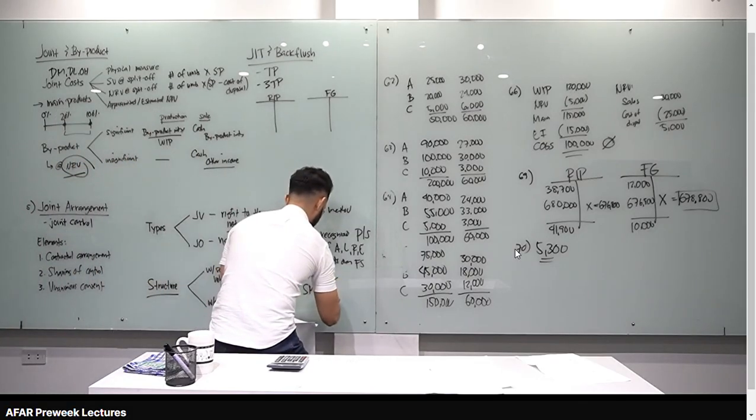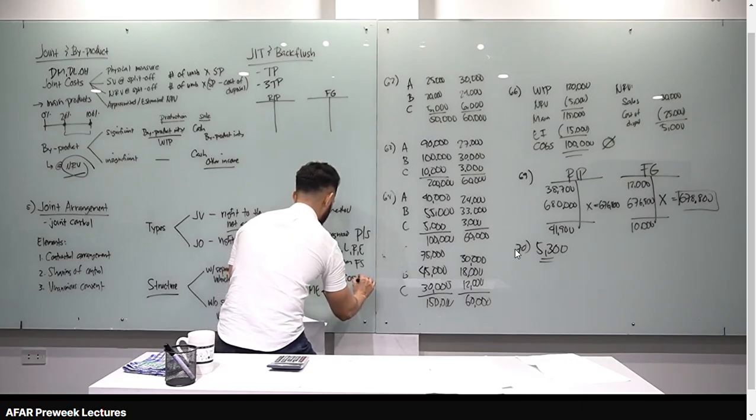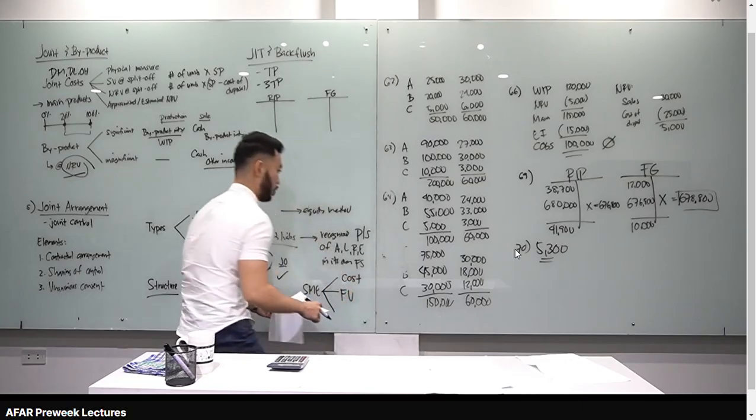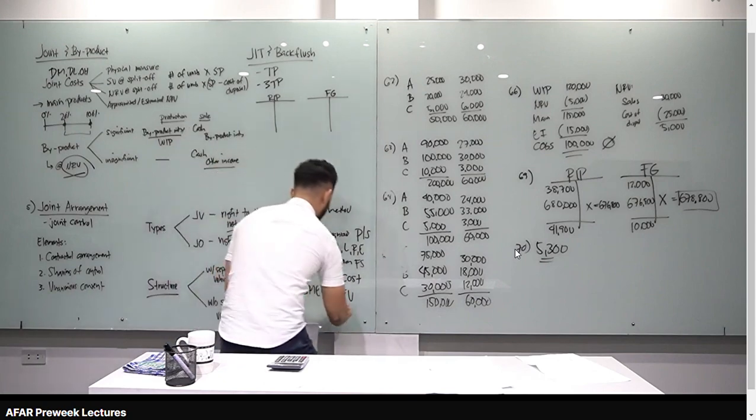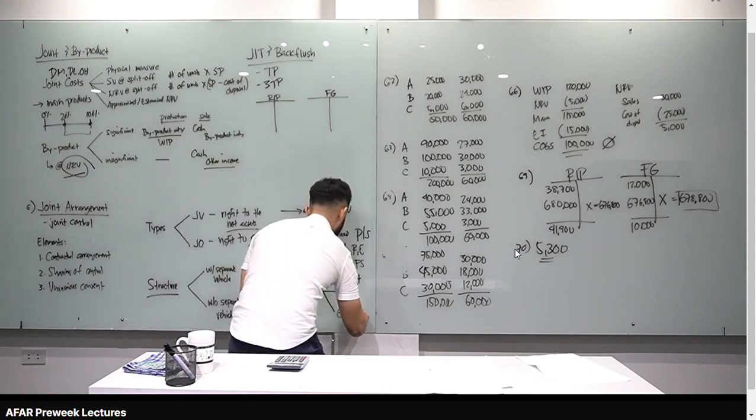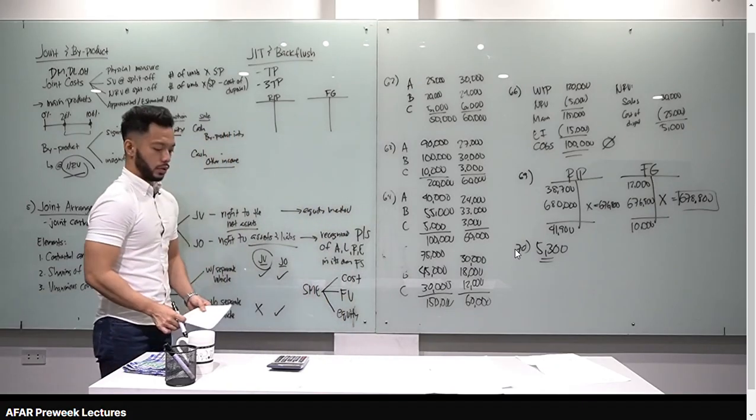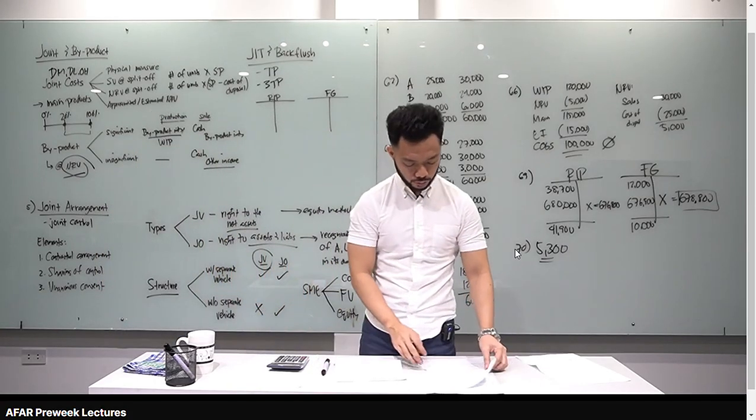Now, what about when it is an SME with a joint venture? We have three methods we can use: the cost method, the fair value method, or FVPL under IFRS 9, or the equity method. So three methods are allowed for an SME with a joint venture. Sige, let's apply that to our exercises.